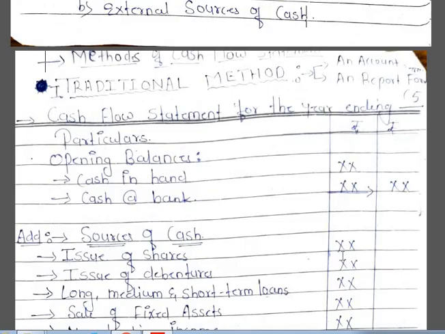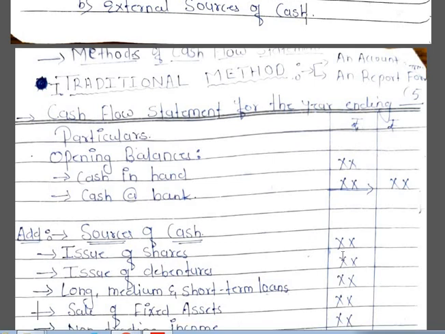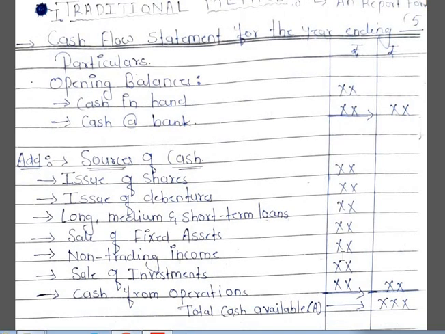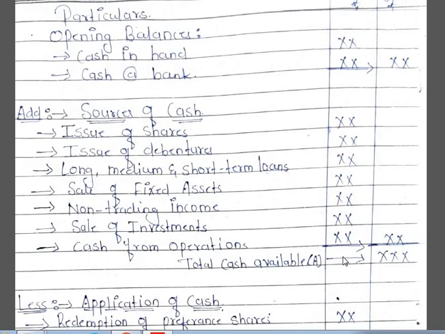The next one is methods of cash flow statement. There are two methods of cash flow statement. The first one is the traditional method and the second one is the modern method. In the traditional method we have an account form and a report form, that is, statement form. So this is the format of the cash flow statement in report form or statement form, with particulars and amount columns, that is inner and outer column.